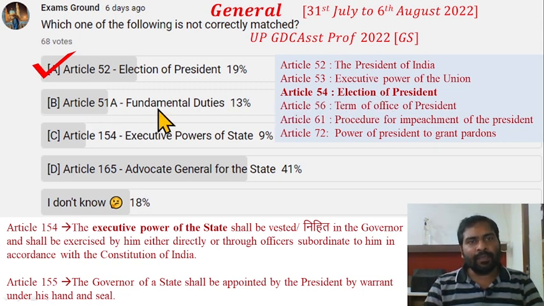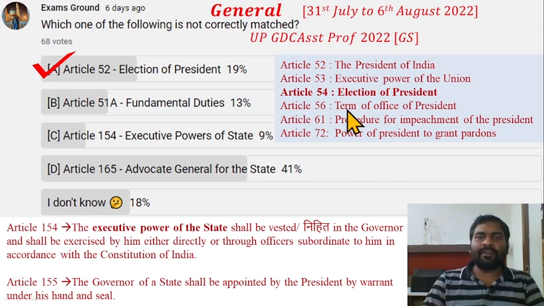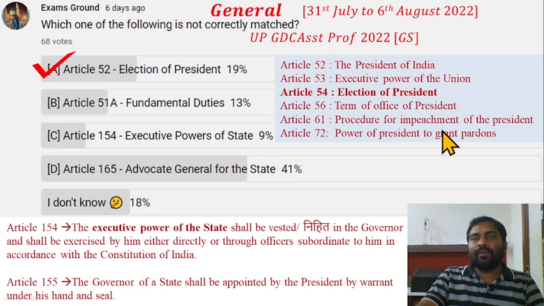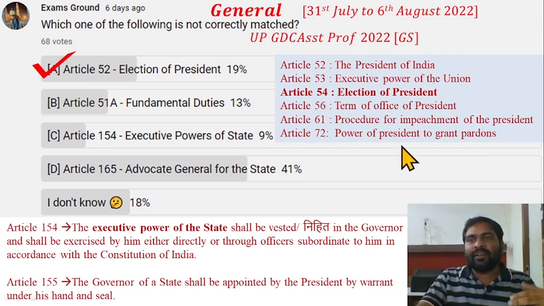Article 51A, fundamental duties, very important, sometimes it may be asked. Article 154, executive power of state, and executive power of the union is in Article 53. Article 165, Advocate General of the state, some other important articles. 61, procedure for impeachment or Mahabhiyog of the president. Article 72, power of president to grant pardons.